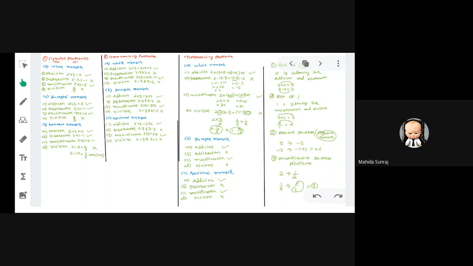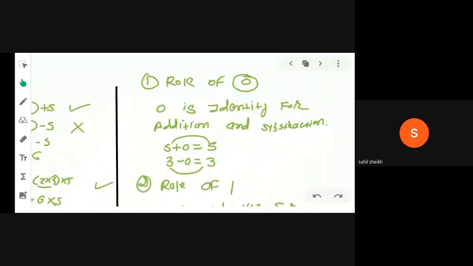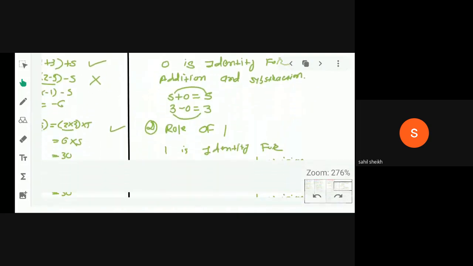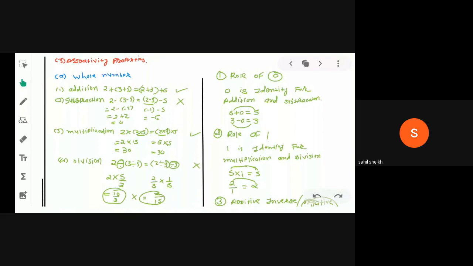Are you getting it? Okay, chalo. Now you can see two different properties we have. The special property you can see here on my screen. Role of 0 and role of 1. Can anyone tell me what is the role of 0 and role of 1?